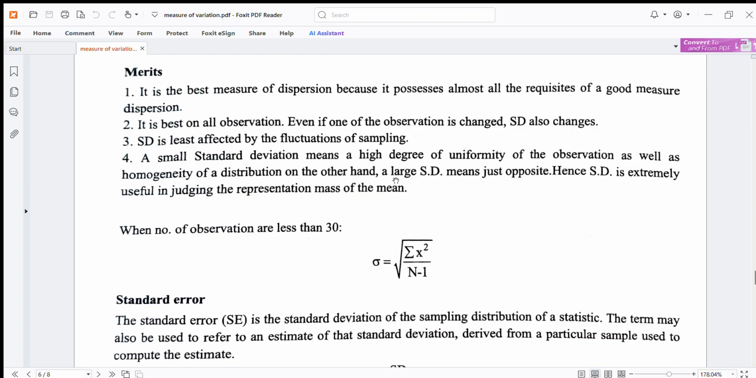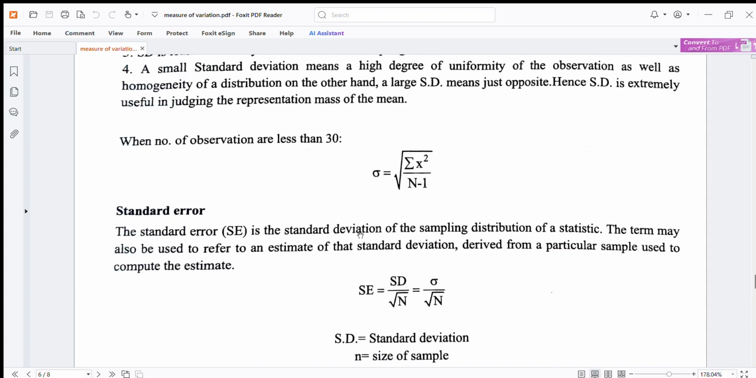When the number of observations is less than 30, sigma is equal to the square root of sigma x square upon n minus 1. जब प्रेक्षणों की संख्या 30 से कम होती है तो ये फॉर्मूला हम काम में लेते हैं स्टैंडर्ड डेविएशन के लिए. Sigma is equal to root of sigma x square upon n minus 1.